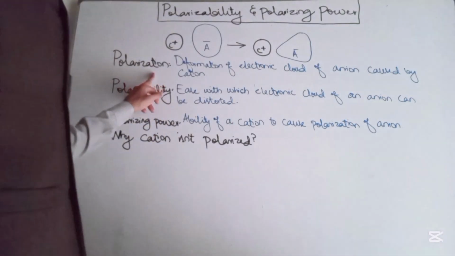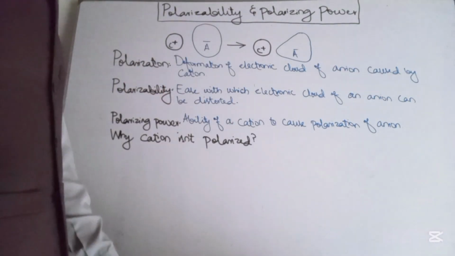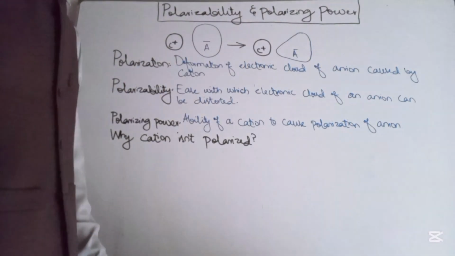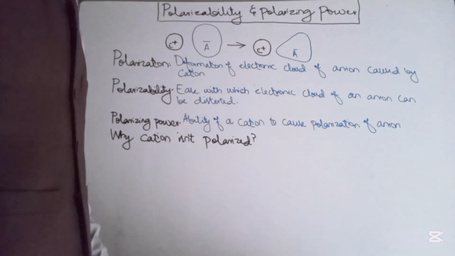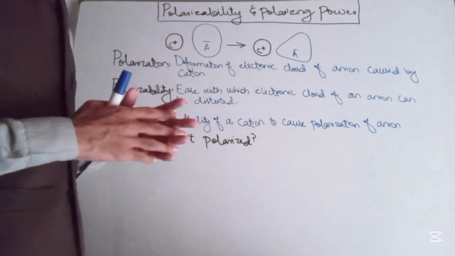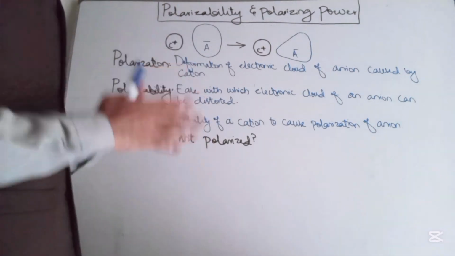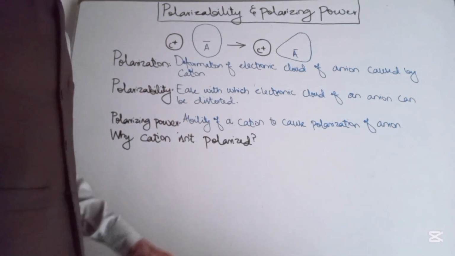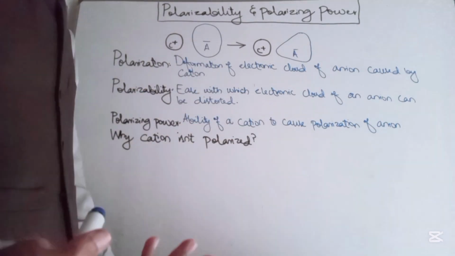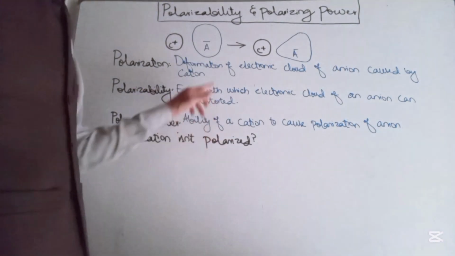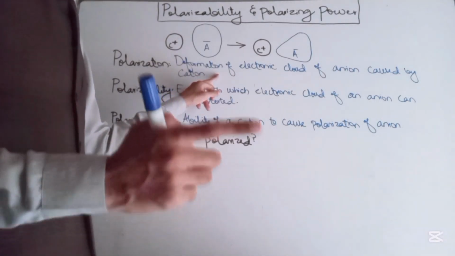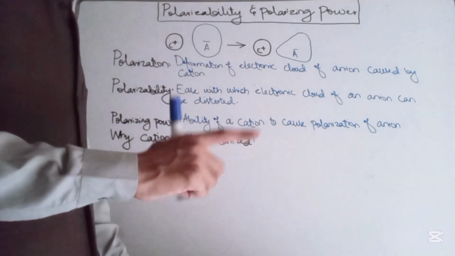So what is the definition of polarization? It's the deformation of the electronic load of the anion caused by the cation. So polarization is caused by the cation, and this is a phenomenon that is operating on the anion. Keep in mind that polarization is occurring on the anion, but it's caused by the cation.